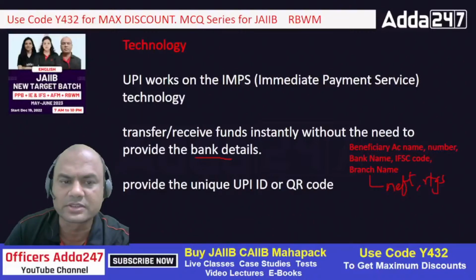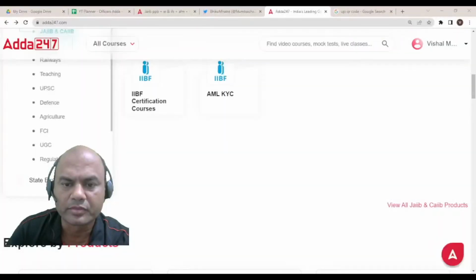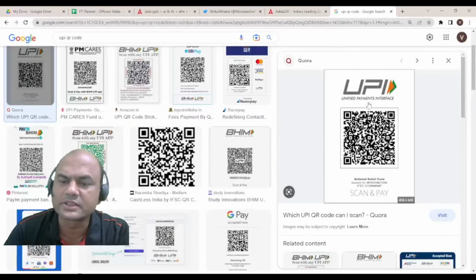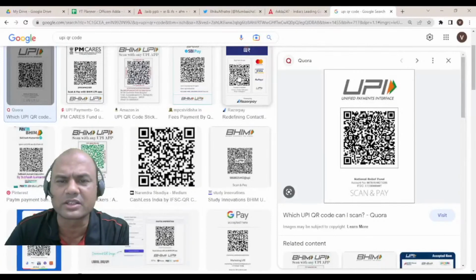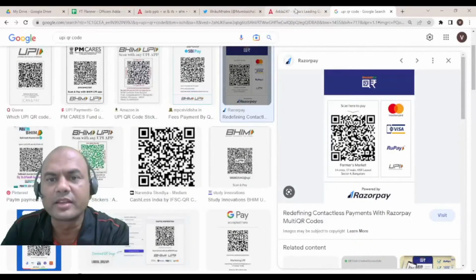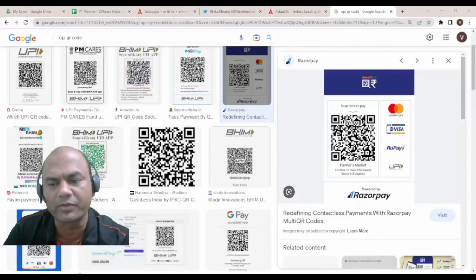Okay, I'll show you one. Simple one. Let me show you UPI. Let's go live and then I'll show you over there only. See this. UPI QR code. This is the UPI QR code. This is what you scan, right? You scan it and various QR codes are there. Bharat Pay is there, Razor Pay is there. Everyone is having. So this is the basic UPI QR code. We use it every time, right?